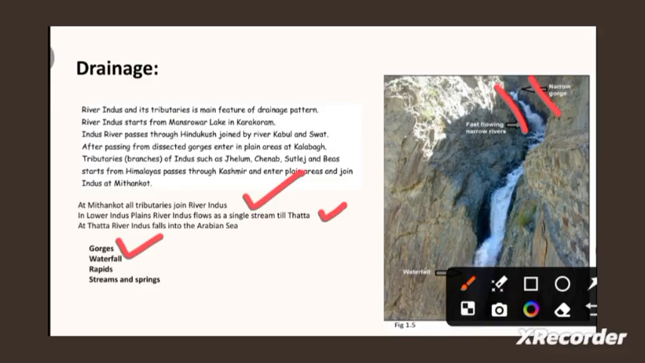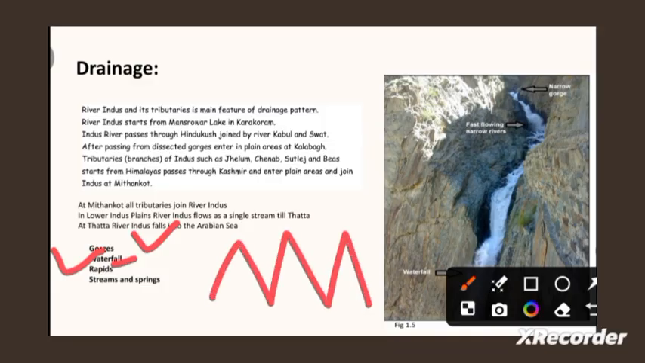अच्छा, what are the other features of drainage pattern? Okay, so gorges are there, waterfalls are there, rapids are there. What is basically a rapid? Beta, you might have visited or seen the areas where people do rafting over there, right?